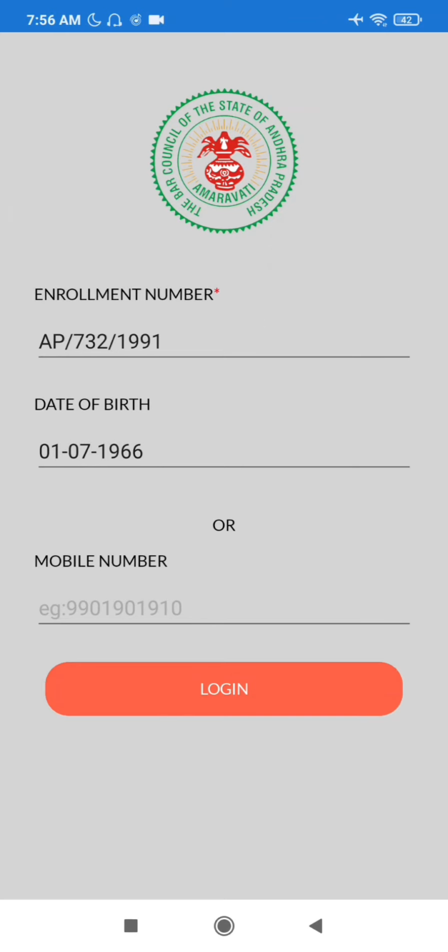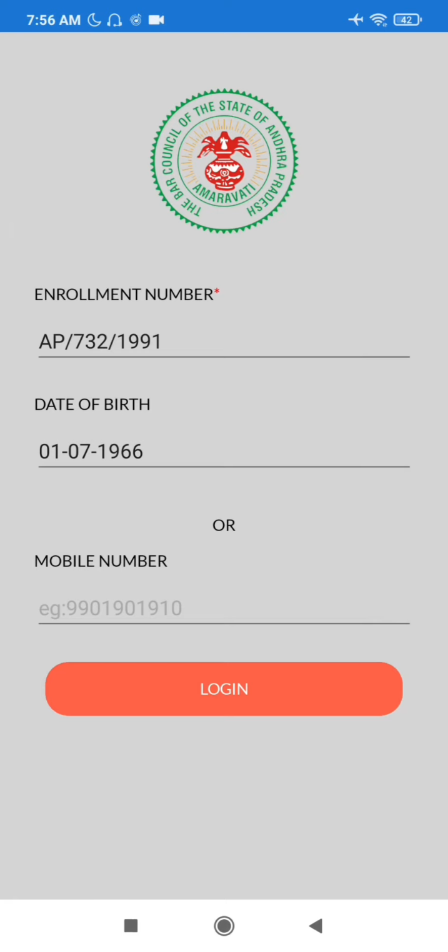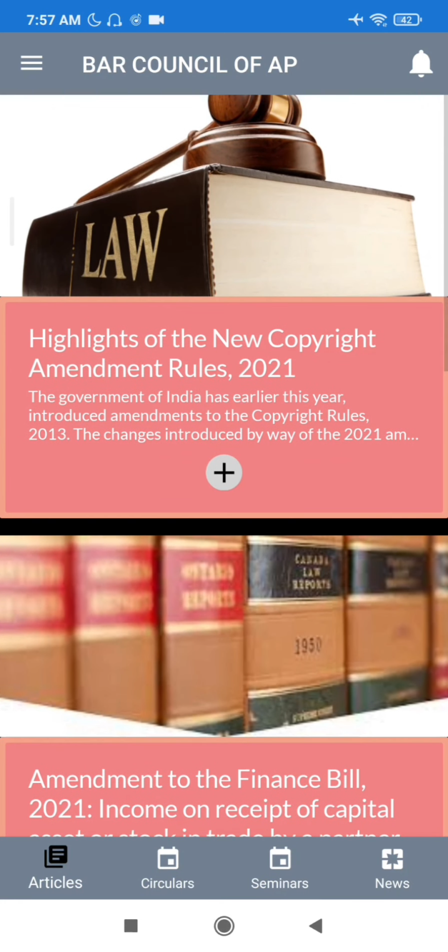Enter enrollment number in the following format: AP/number/ and year, and enter date of birth in DD, MM, YYYY format only. After successful login, home screen will be displayed.